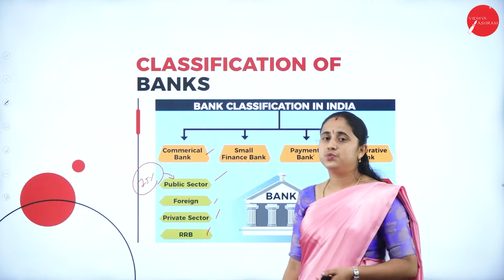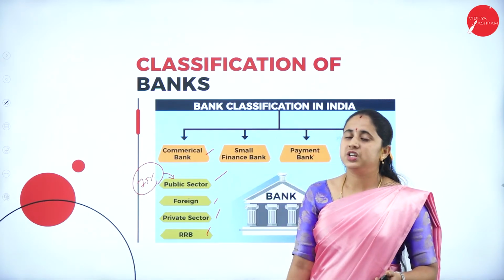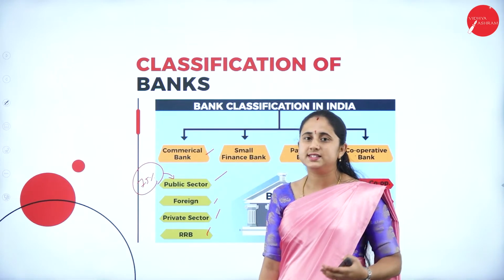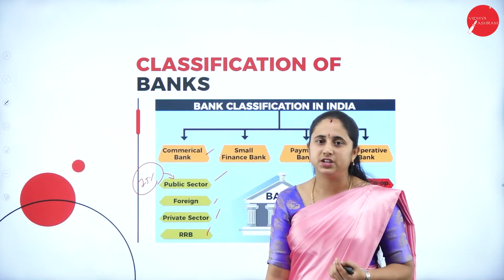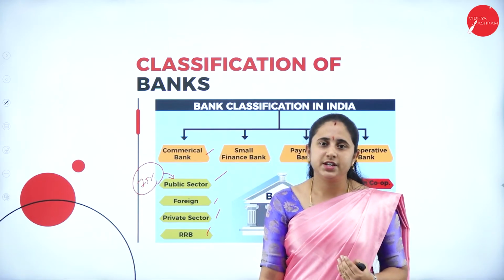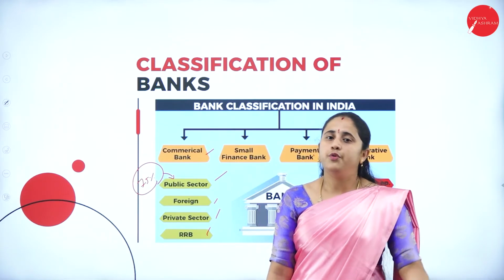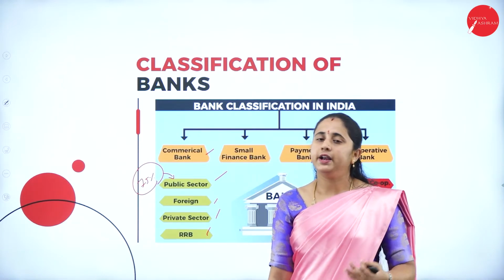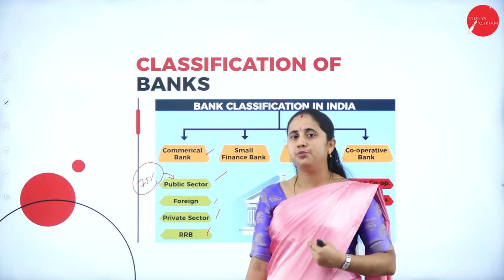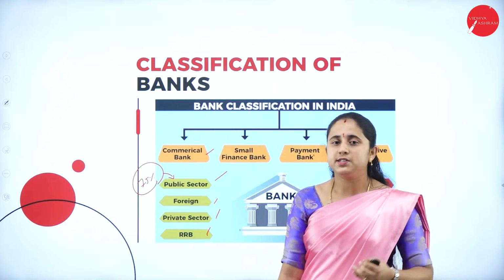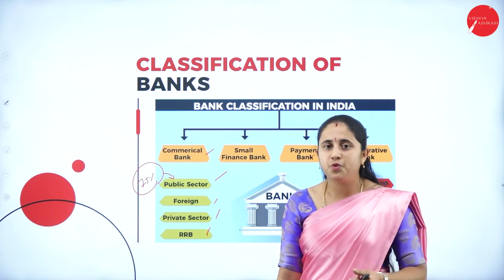So next, the last one, regional rural bank. Regional rural bank is also a scheduled commercial bank which is established in order to promote the weaker section. They operate in a regional area in order to promote the weaker section. They provide funds for self-employment as well as agricultural activity and various other activities in order to encourage entrepreneurship as well as self-employment and small scale industry.